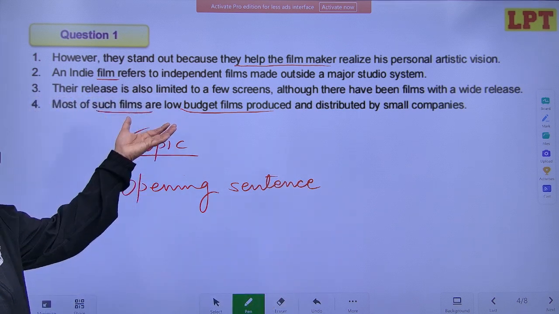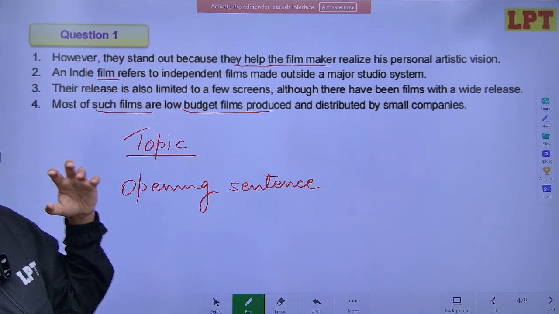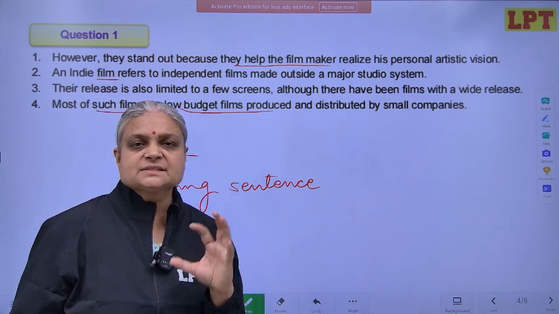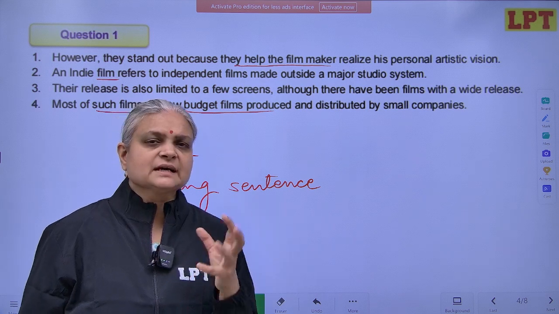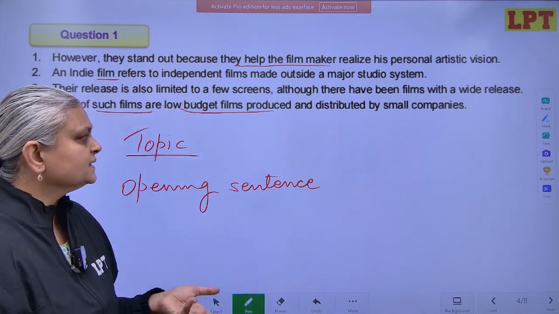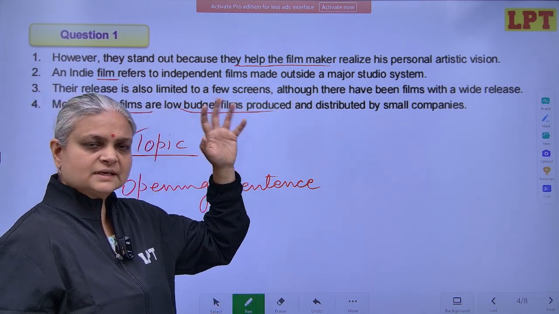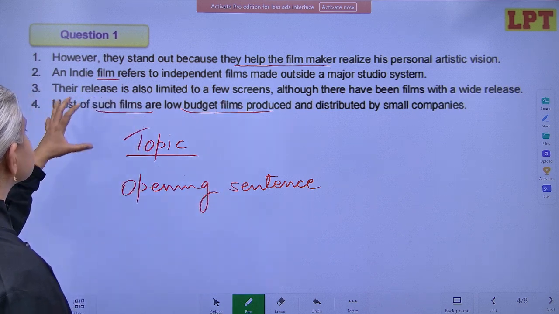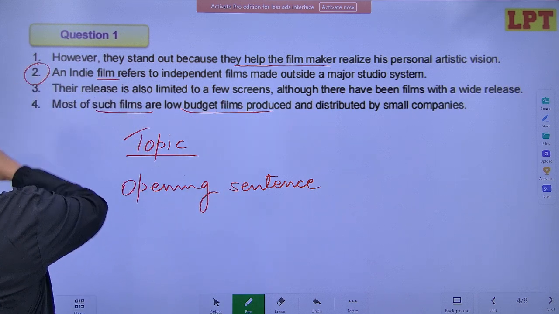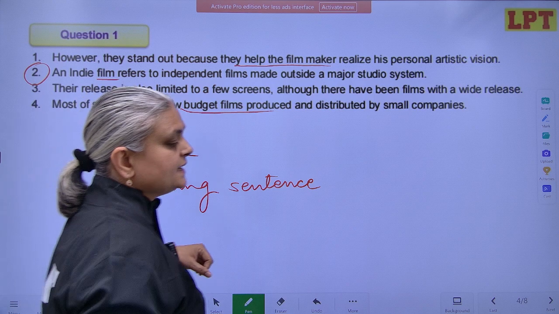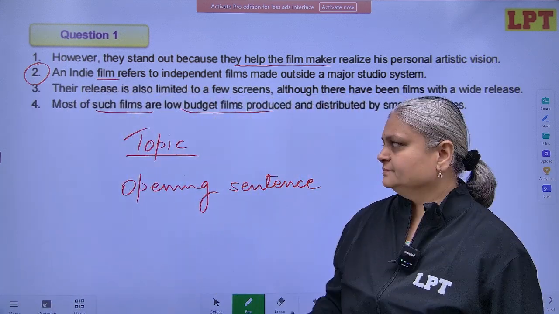At times there are opening sentences which are easy to identify, and at times it is the closing sentence which is easy to identify. Whichever is convenient, you should go for that. We can do the linking in reverse as well. So here it is very clear that 2 is the opening sentence because it is saying an indie film.